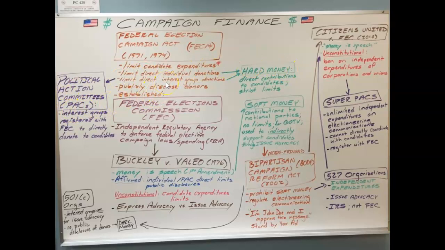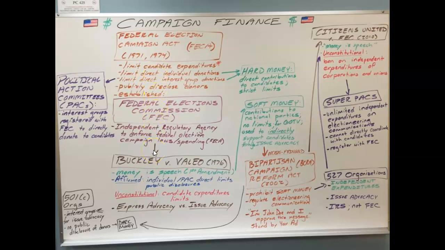Once they passed FECA, you knew that somebody was going to try and say that one or all of these regulations are unconstitutional. And that leads us to our first Supreme Court case, Buckley versus Valeo. And so they were trying to say that number 1, number 2, and number 3 were unconstitutional.